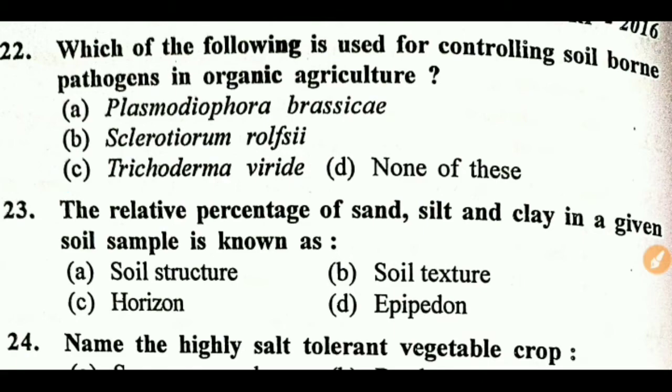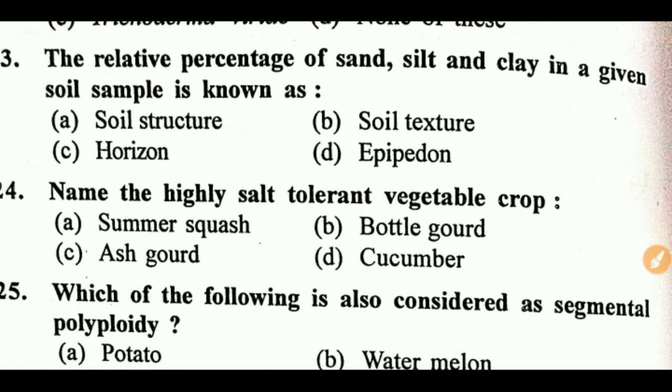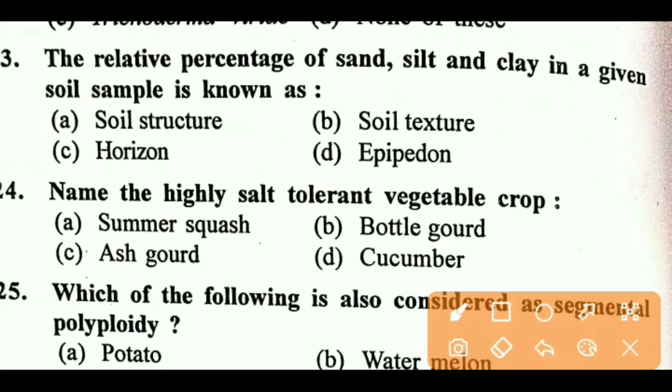Next question. The relative percentage of sand, silt and clay in a given soil sample is known as, right option is soil texture. And the arrangement of sand, silt and clay is known as soil structure.